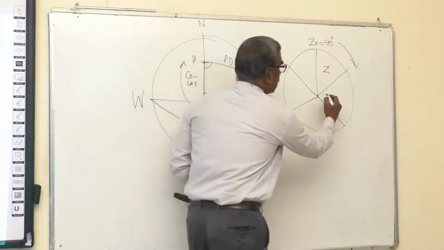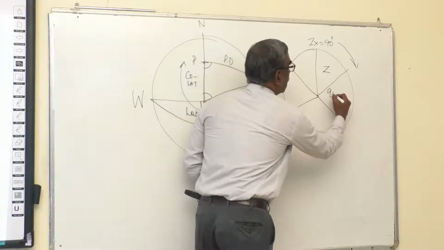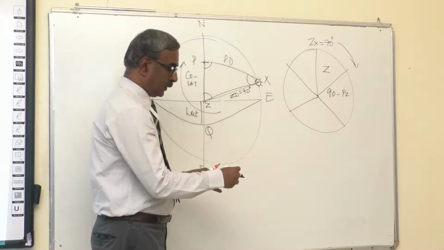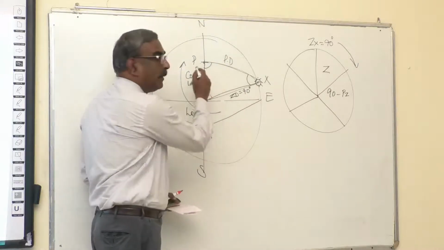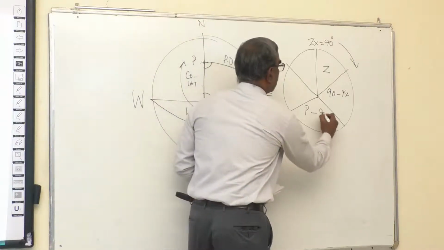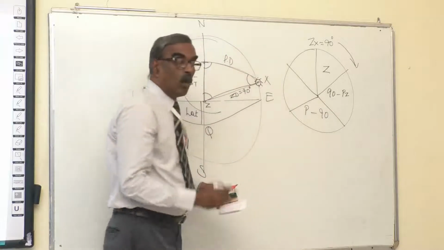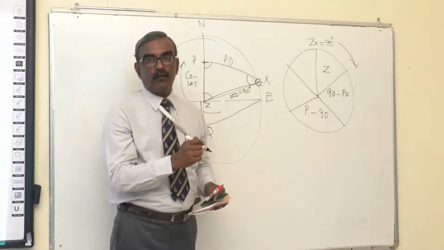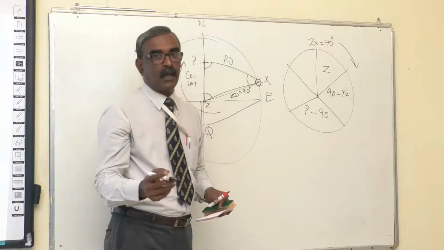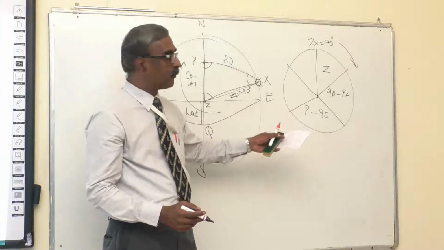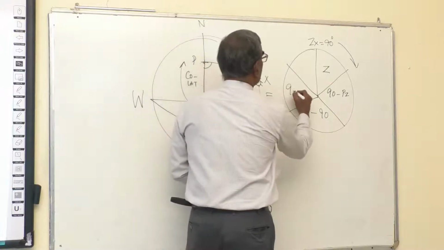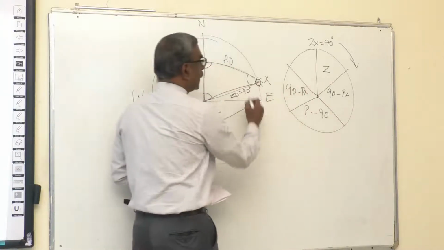PZ, we have to name it 90 minus PZ. Next one is angle P. Here we need to name it P minus 90. Why P minus 90? It is the Napier rule for a quadrantal spherical triangle. You would have seen earlier for a right angle spherical triangle, it would be written 90 minus P. Next is PX, where we write 90 minus PX. Next angle is X.